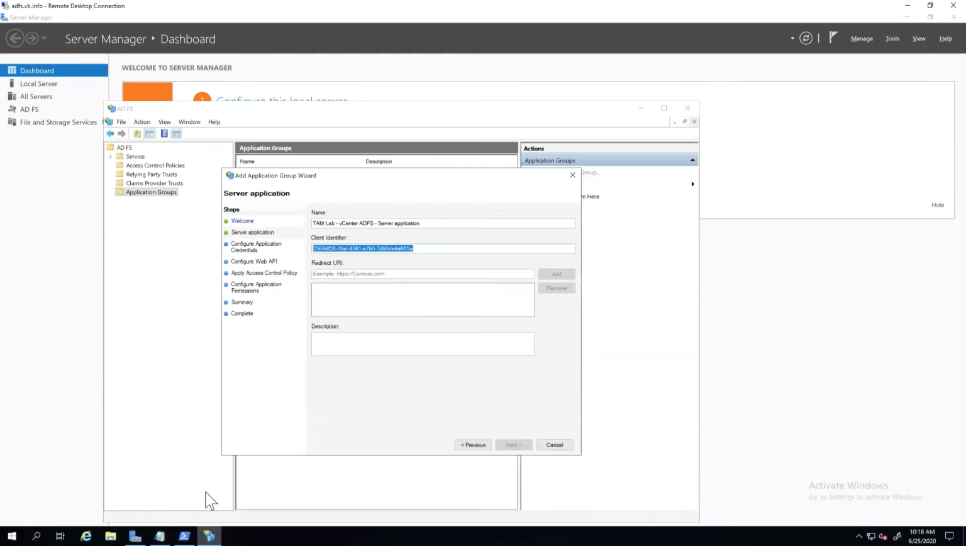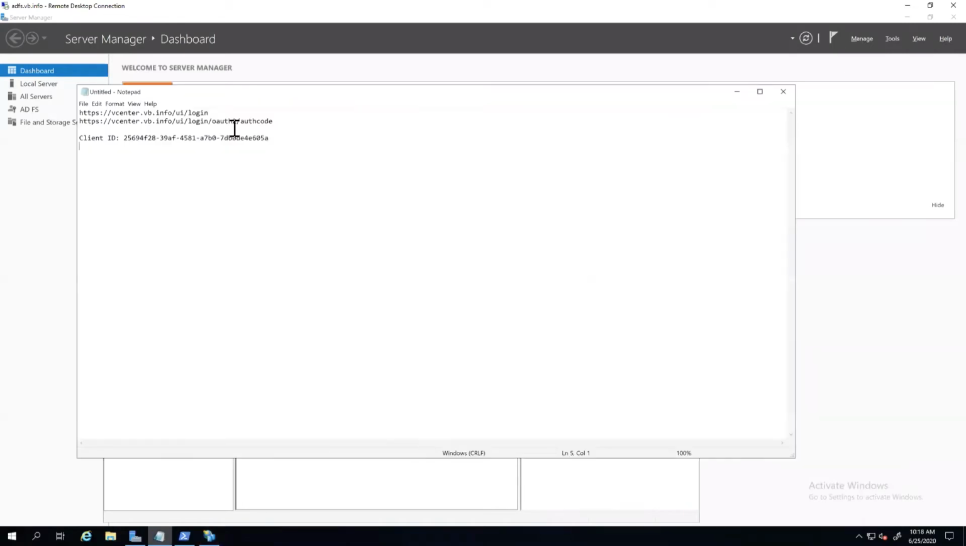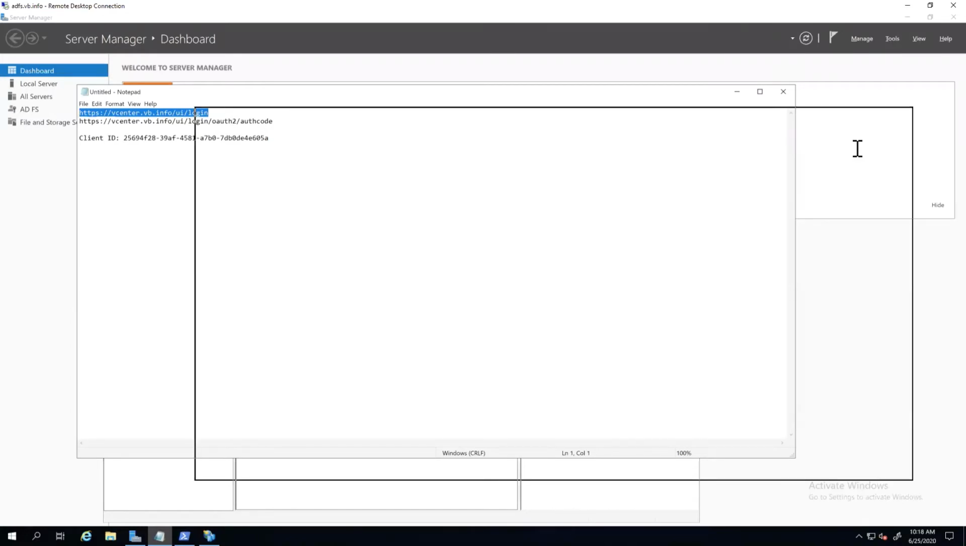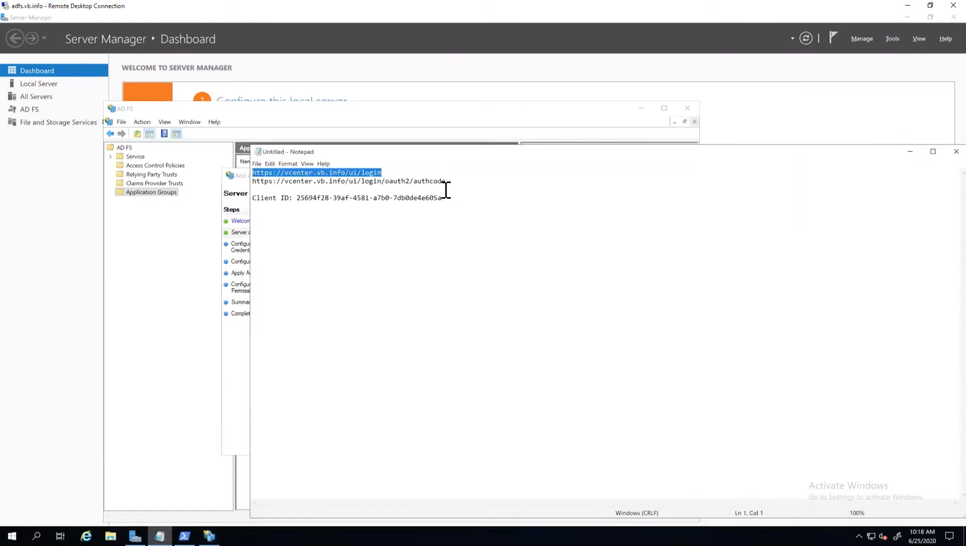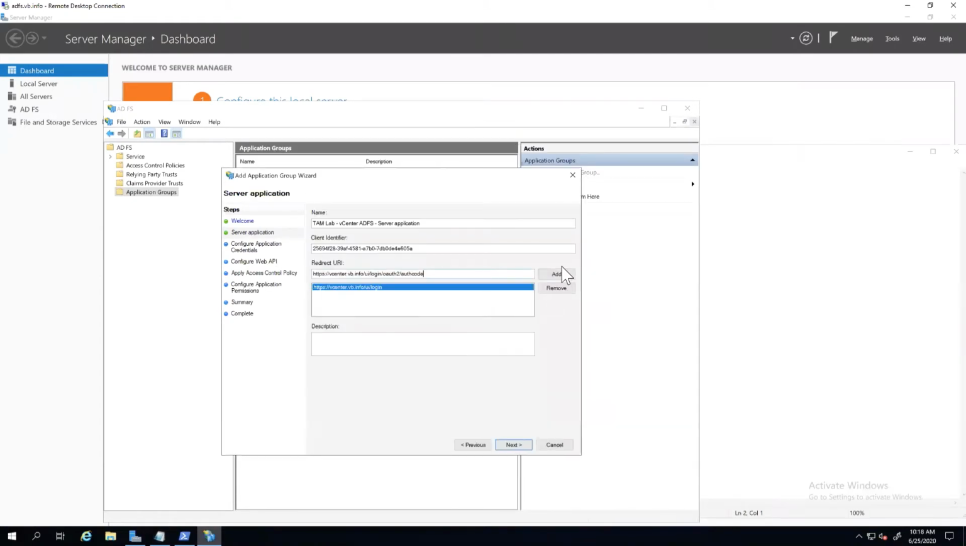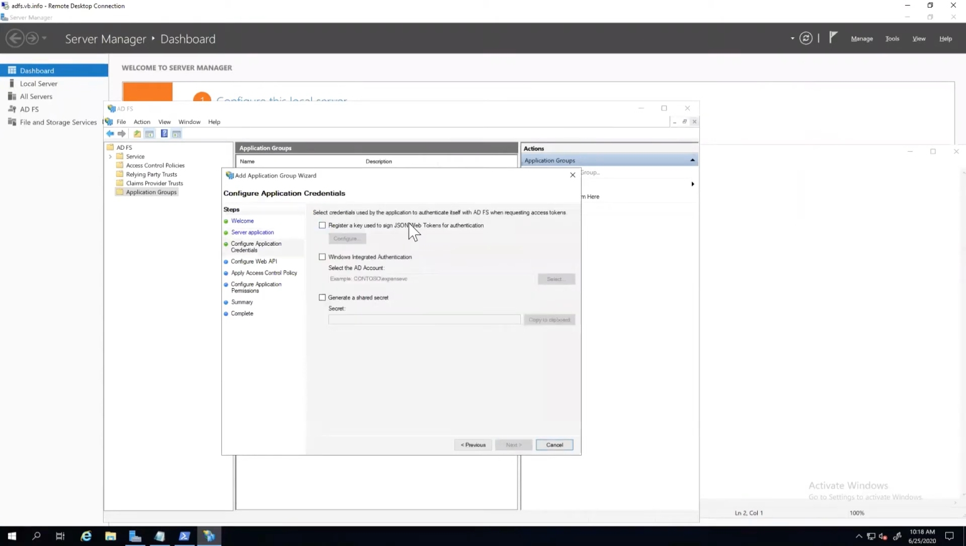All right, now we're going to take those URIs that we copied from the vCenter side. We click that little I and grab them. We're going to paste these in here. So let's get this one in here, paste, and then one more, copy and paste. Perfect.